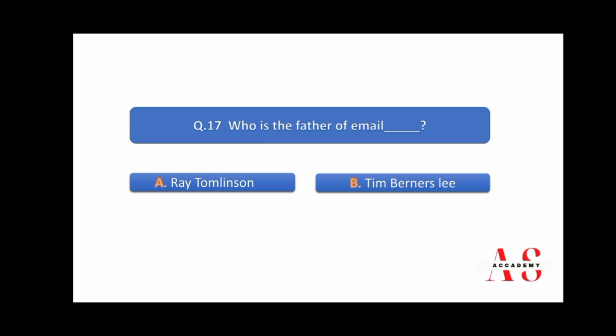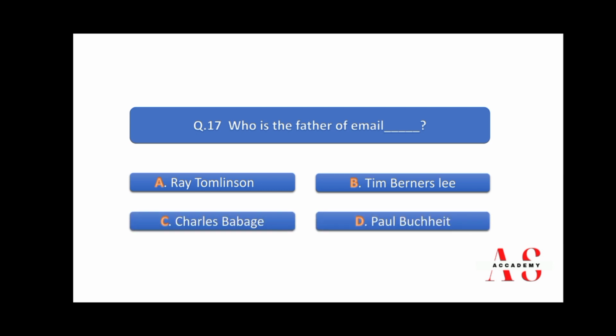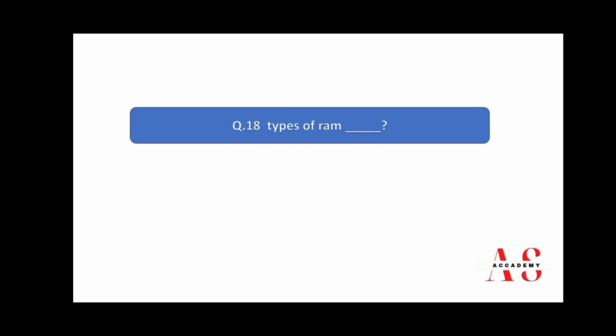Who is the father of email? A. Ray Tomlinson. B. Tim Berners-Lee. C. Charles Babbage, and D. Paul Batchett. So right answer is A, Ray Tomlinson. Question number 18.